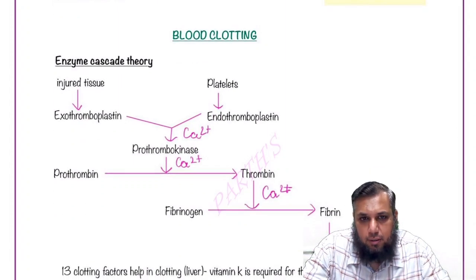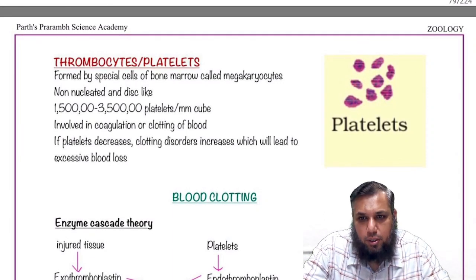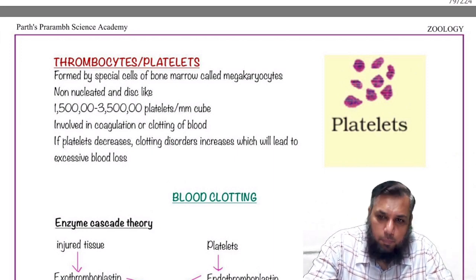Enzyme cascade theory, where cascade means that it is going to be an interlinked reaction. There are many clotting factors, one after another, their formation happens, and when one after another is formed, only then this whole process gets completed.